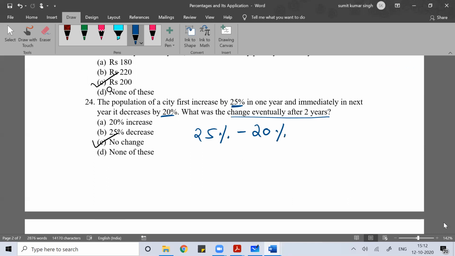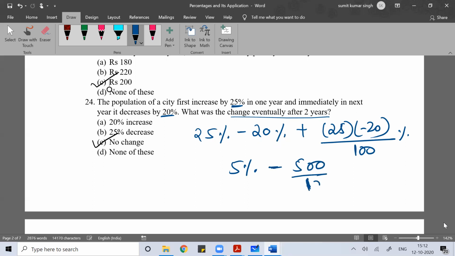So x percent plus y percent plus xy by 100 percent: 25 plus minus 20 plus 25 into minus 20 divided by 100%. This is 5%, plus into minus gives minus, so this is minus 500 by 100, which is 5%. So 5% minus 5% is equal to 0.